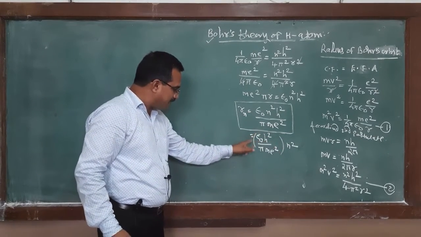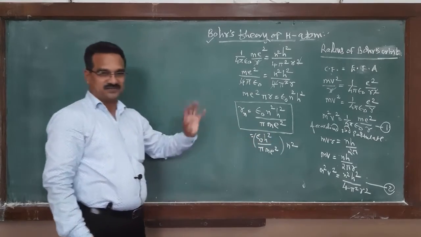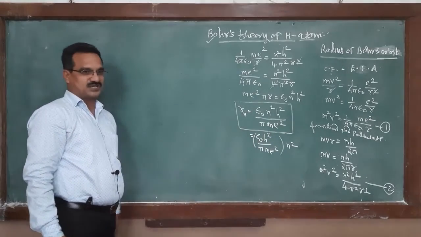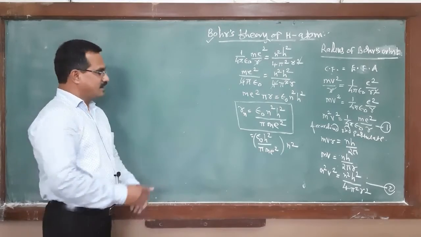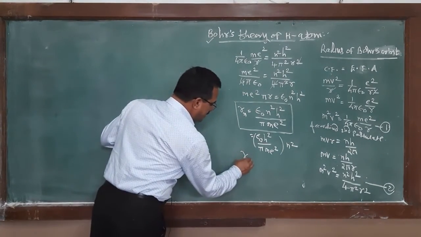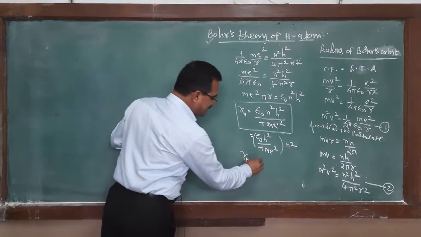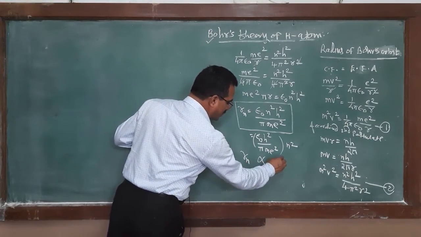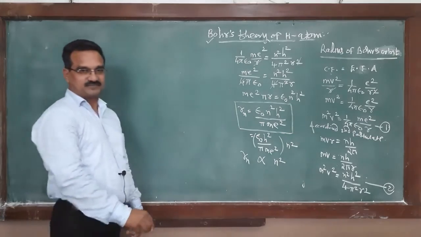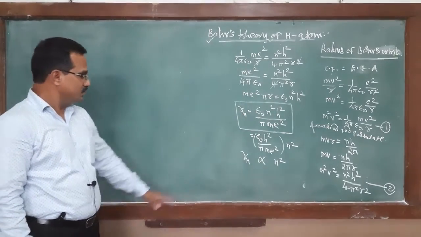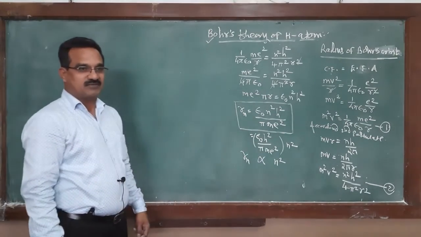All these terms in the bracket are constant. And that's why the radius of the Bohr orbit is directly proportional to the square of the principal quantum number.